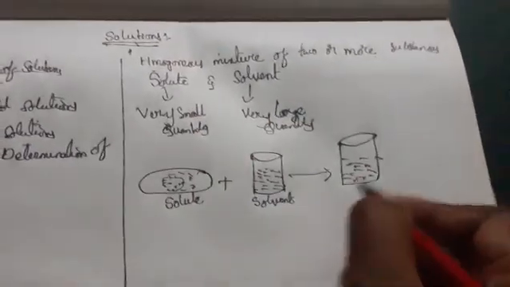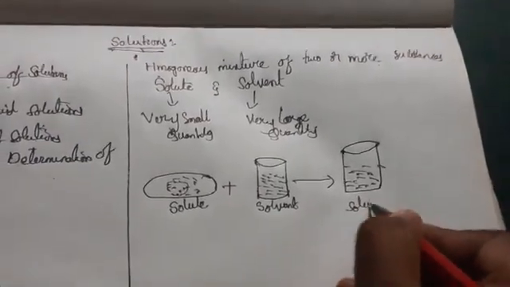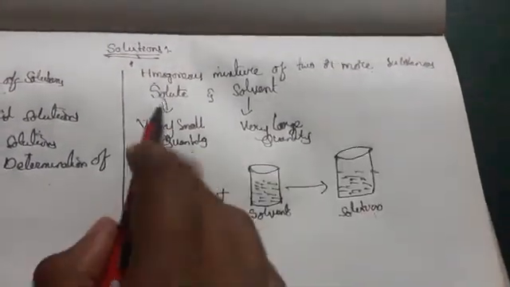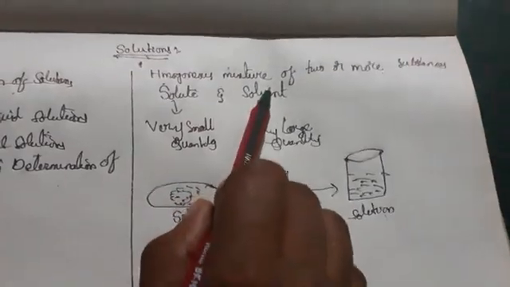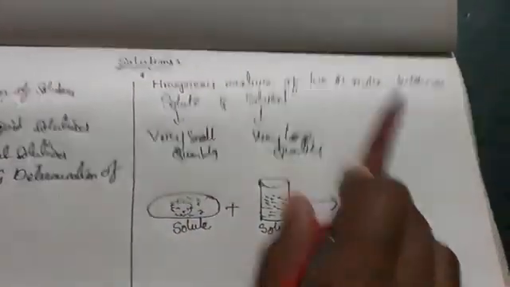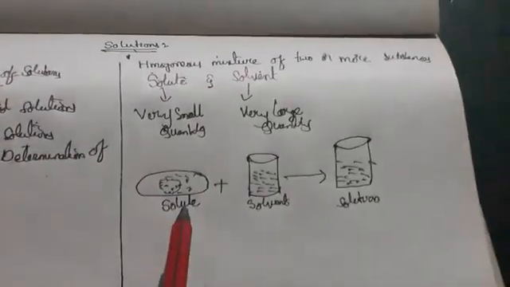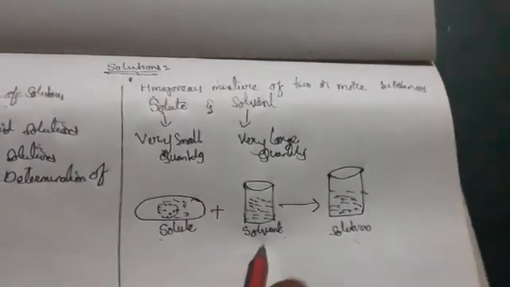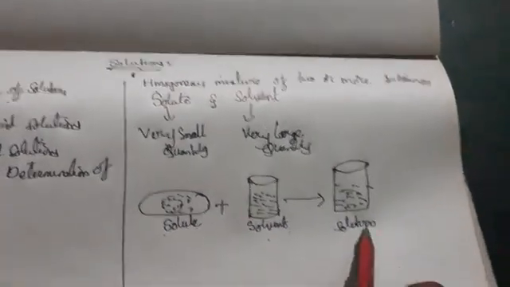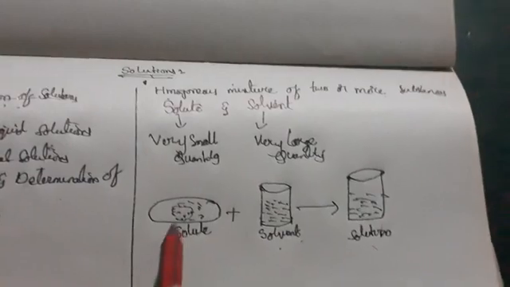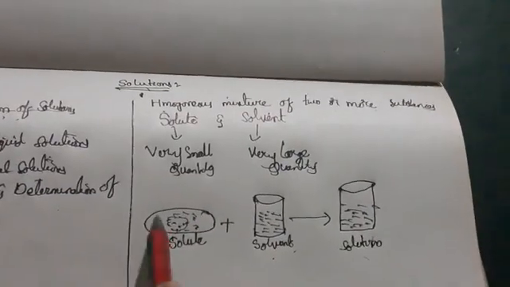See here, a homogeneous mixture of two or more substances we call a solution. Two substances we are taking here, and that gives a solution. This is the solute, a very small quantity.